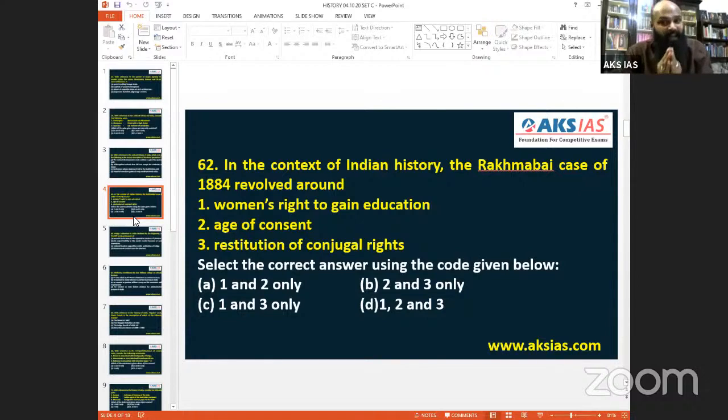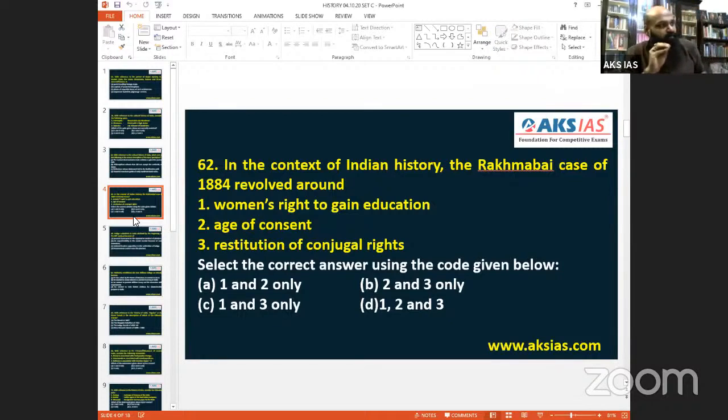Like the rights, you have responsibilities also. Husband has rights as well as responsibility. Wife has rights as well as responsibility. So please go back to your husband or please go back to your wife, exercise your rights and perform the responsibility. This is what restitution of conjugal rights is. This was also accorded with this case.